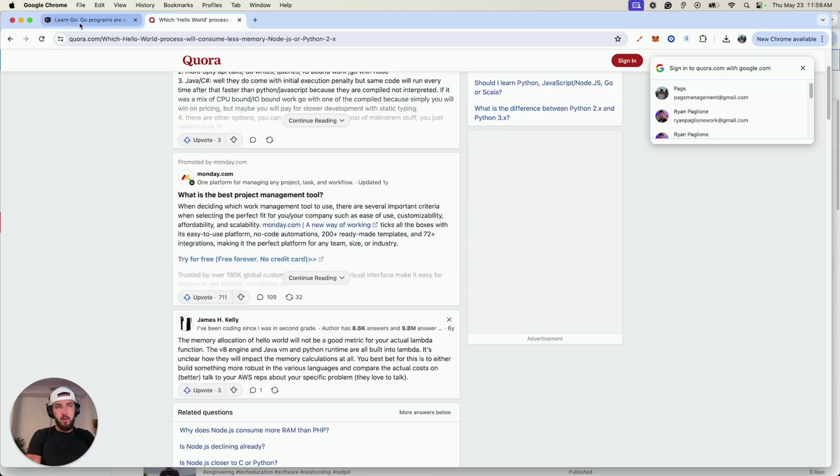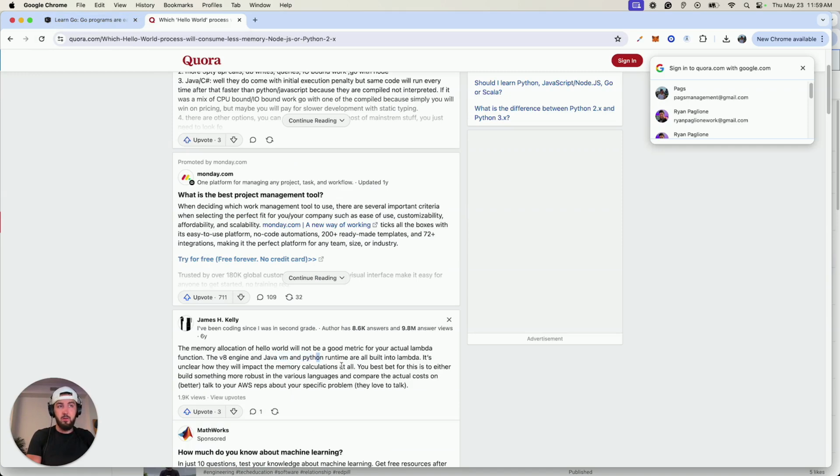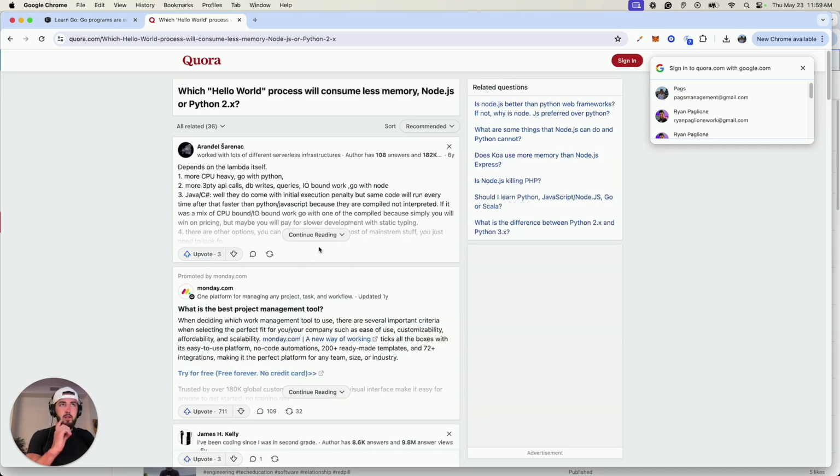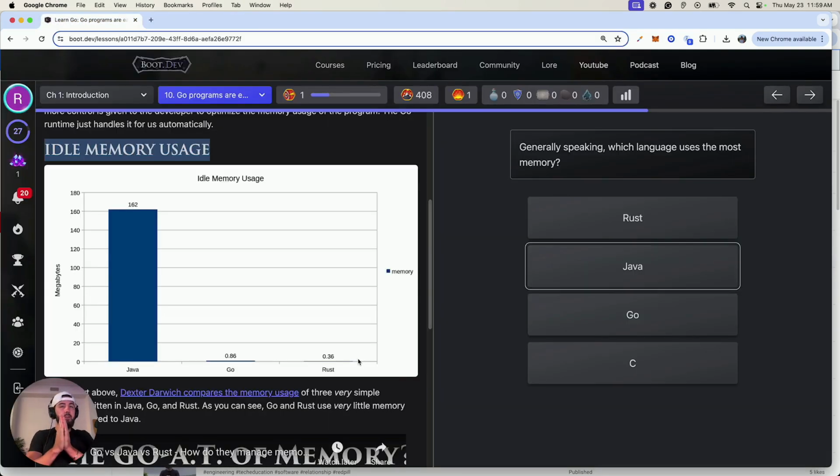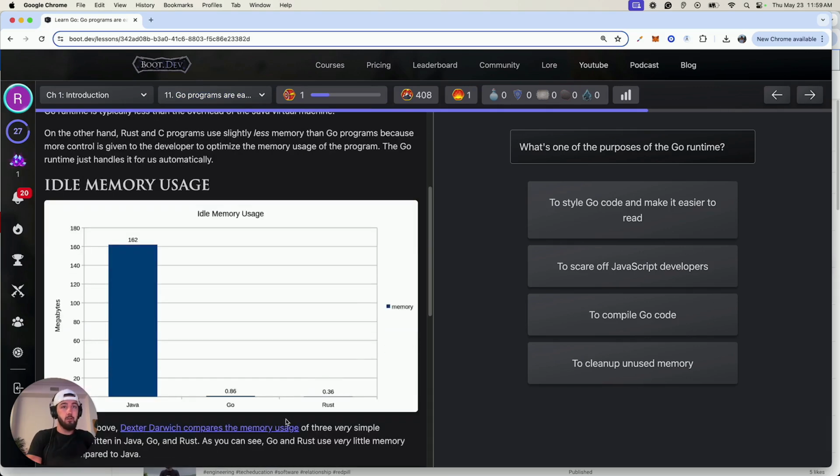Point being, maybe we don't have to get to crazy granularities, but the V8 engine and Java, V8 Python runtime are all built into a Lambda. It's unclear how they will impact memory calculations. Interesting. Oh, he's probably talking in terms of serverless. Okay. So, but point being is if we just look at this, where Java, Python, Ruby, these guys all hang out in the same area. Go is right next to Rust, and Rust is probably another layer of abstraction of complications to learn, but you can see how Go is right next to it. So when you talk about efficiencies, bang for the buck, if you will, Golang is certainly worth it.